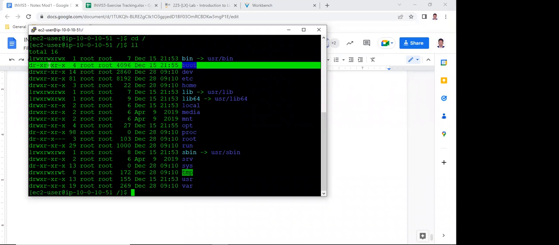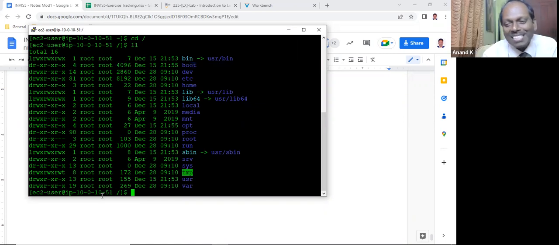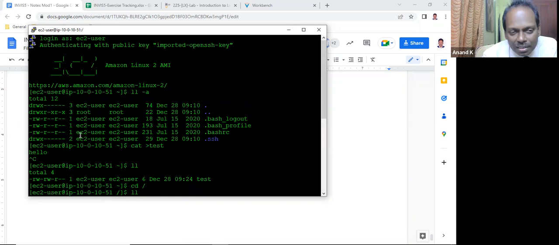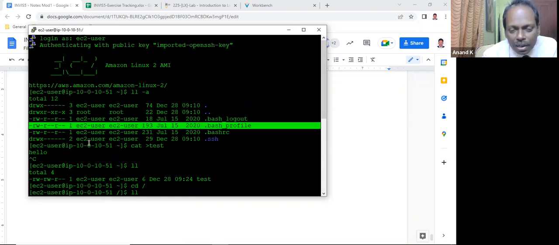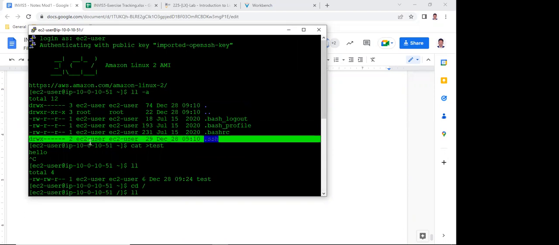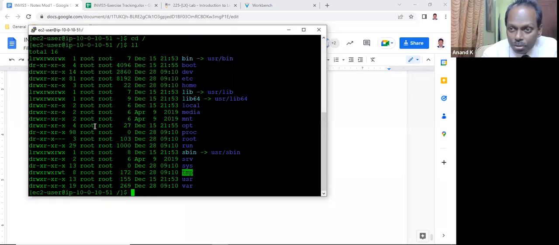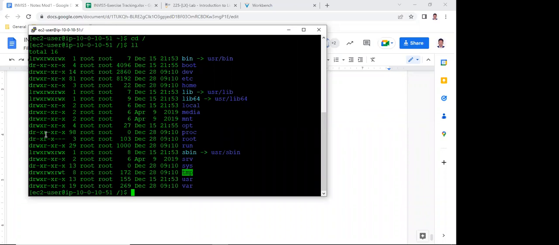Now who is the owner of this directory? Root. See, almost all these things are root. That means who can change the permissions? Only the owner, root. So earlier, who can change the permissions of this file? ec2-user. Is this clear? Now you understood, right? Yes, sir. So now we understood how to read the permission set.